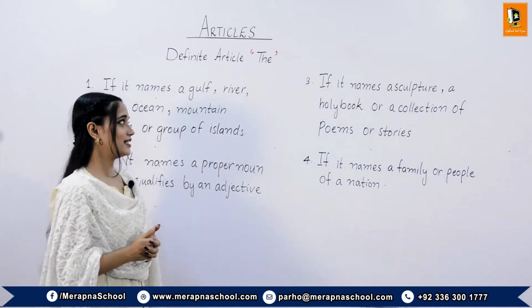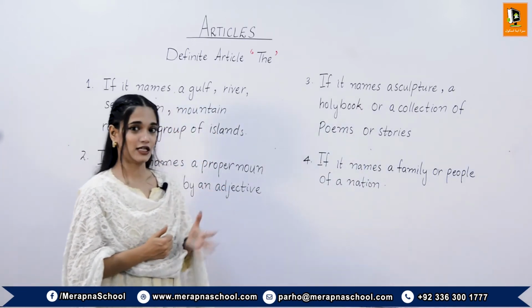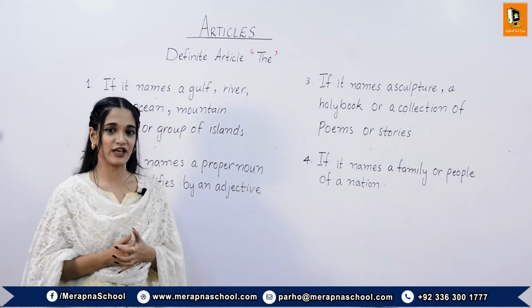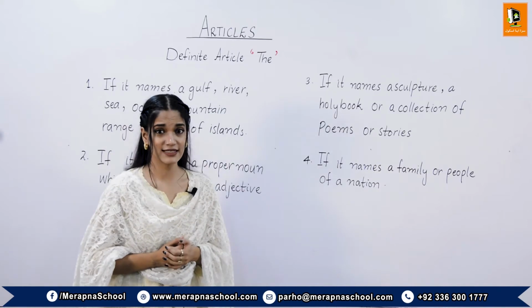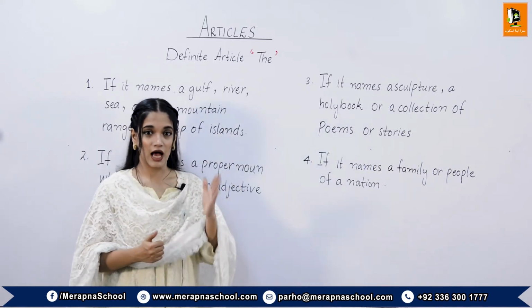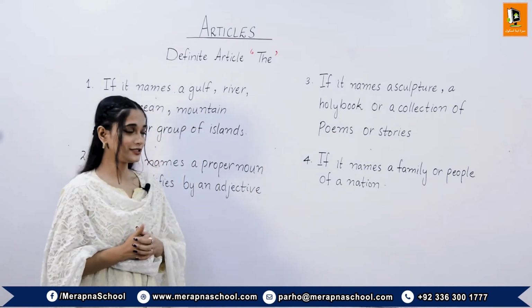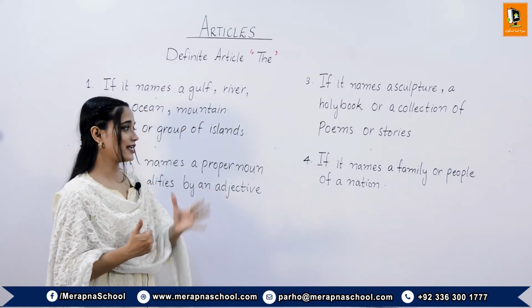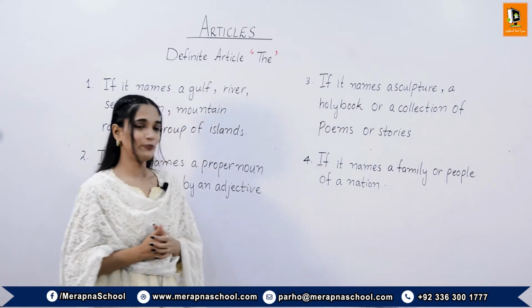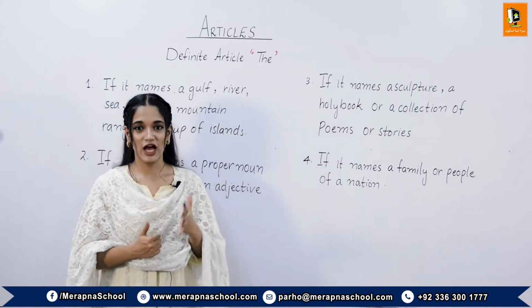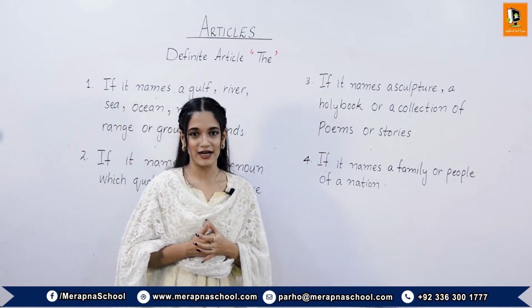Number third case is if it names a sculpture, a holy book, or a collection of poems or stories. For example, I read the Holy Quran daily. Number fourth case is if it names a family or people of a nation. For example, the Chinese are known for their hard work.